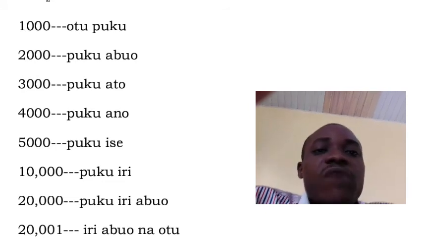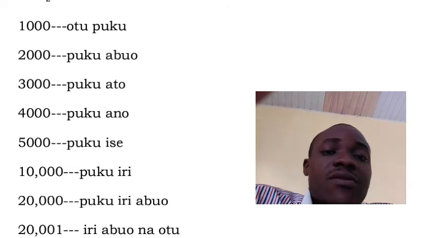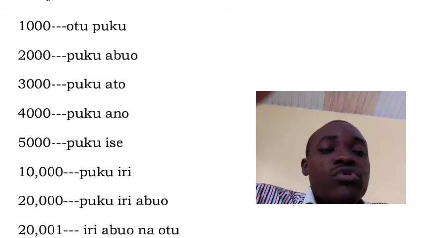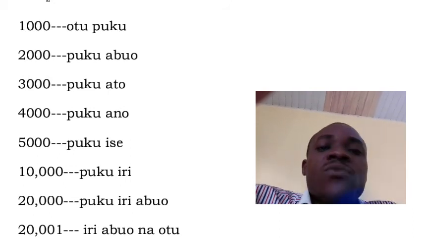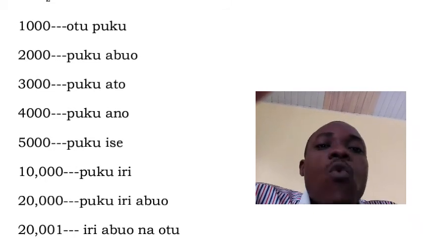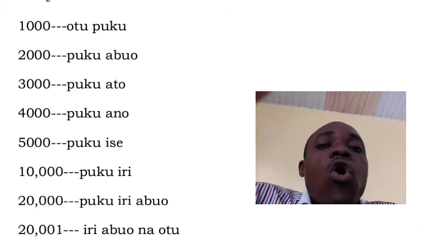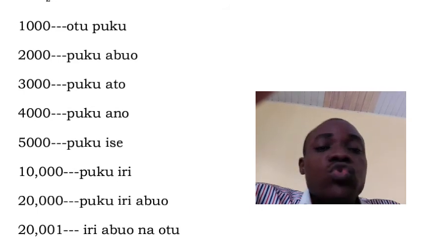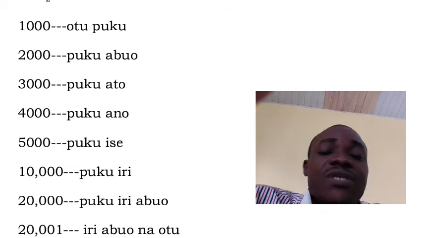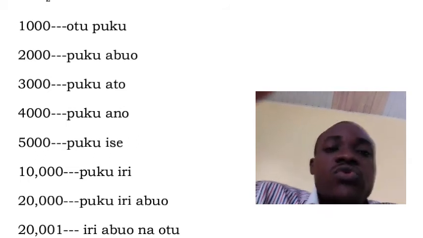So we have 1,000, otu puku. 1,000 is otu puku. So puku is under what? 1,000. Now we have 2,000, which is puku abụọ. If it is 2001 or 2002, okay, let's say 2001, you see, puku abụọ na otu. If it's 2002, you see puku abụọ na abụọ. Simple as that. Igbo is simple. Okay, let's continue.